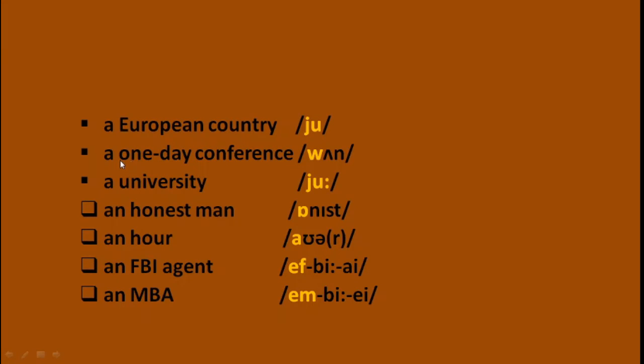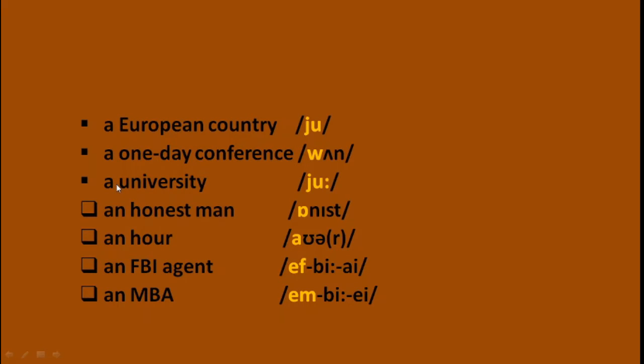Second example, a one-day conference. Again, the word one contains the letter O, but when we pronounce the word one, it begins with a consonant sound W. Because of this, we add a before the word one.